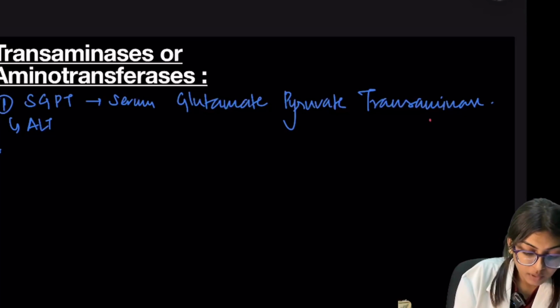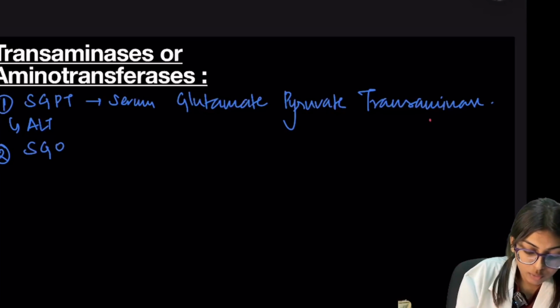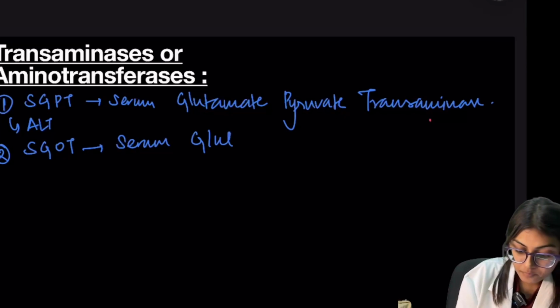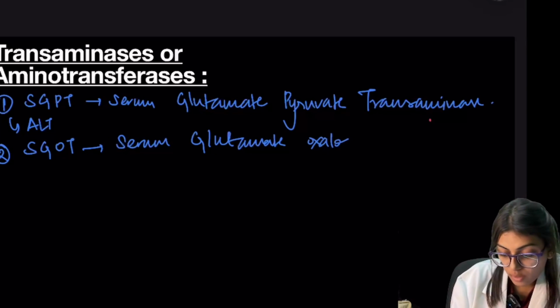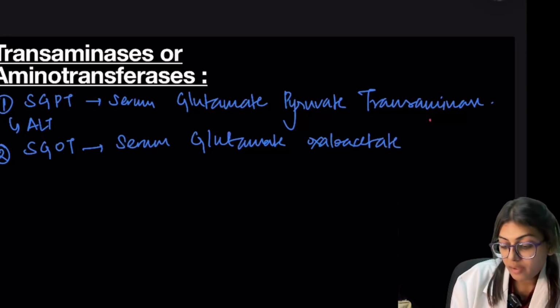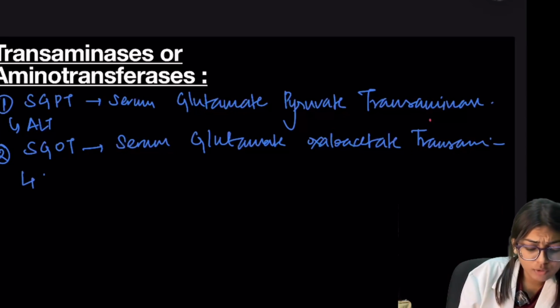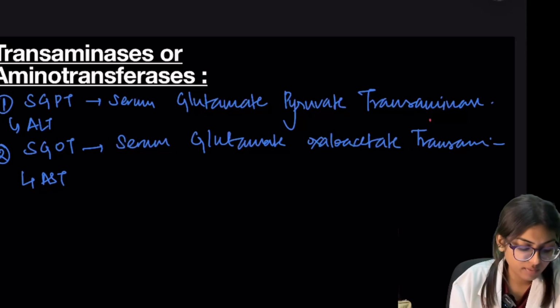And second is our SGOT, serum glutamate oxaloacetate transaminase, and it is also called AST, that is aspartate transaminase.